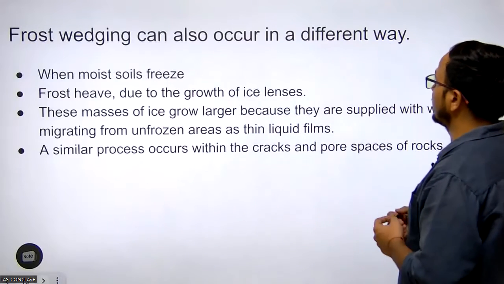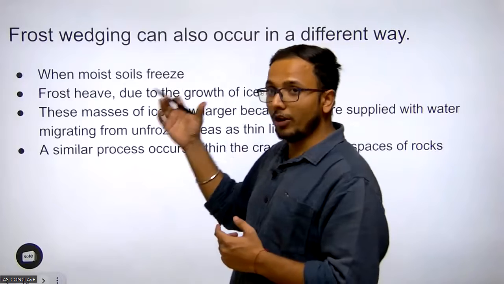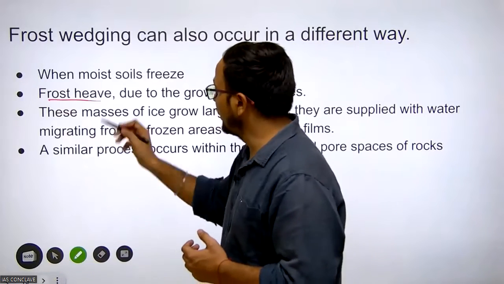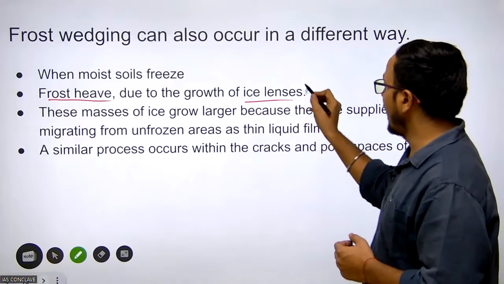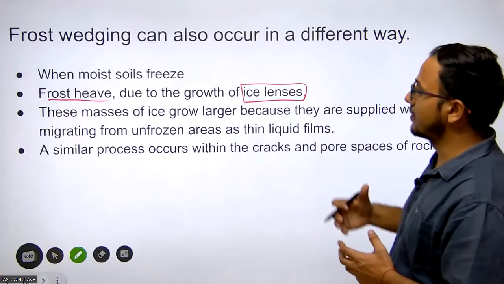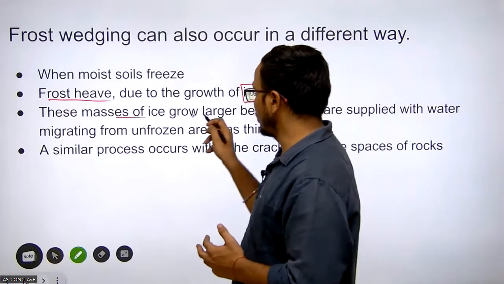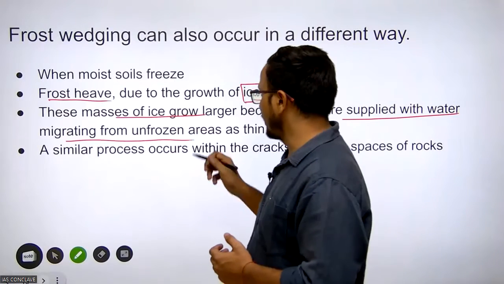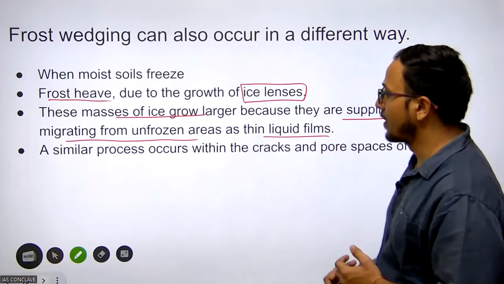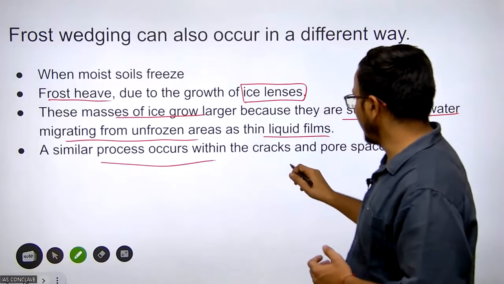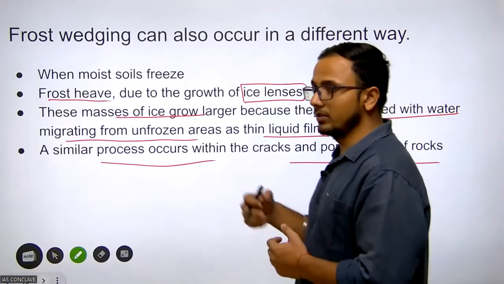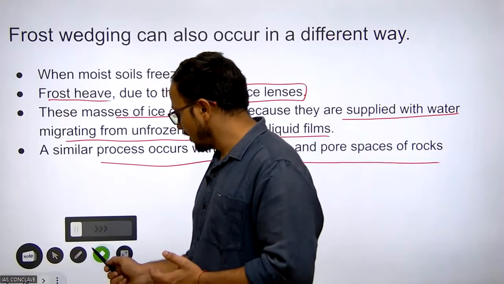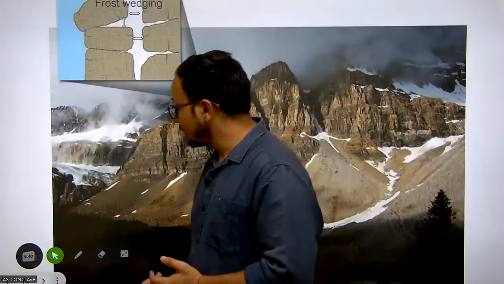Frost wedging can also occur in different ways. When moist soil freezes, it creates a frost heave, due to the growth of ice lenses. These masses of ice grow larger because they are supplied with water migrating from the unfrozen areas through thin liquid films. A similar process occurs within the cracks and porous spaces of rocks. So this is how frost wedging takes place, and frost wedging creates mechanical weathering.